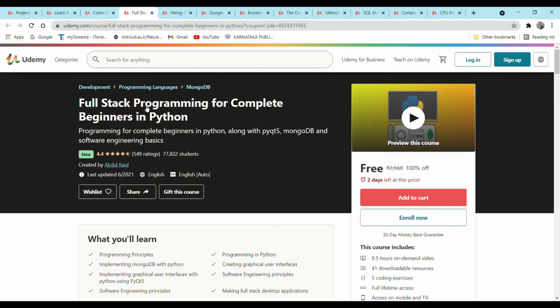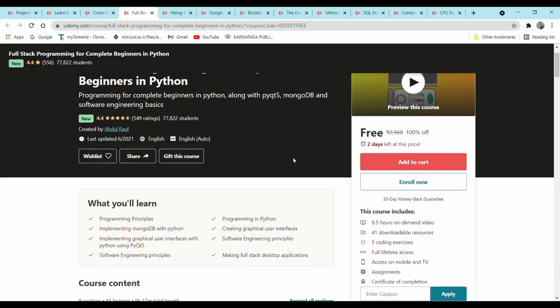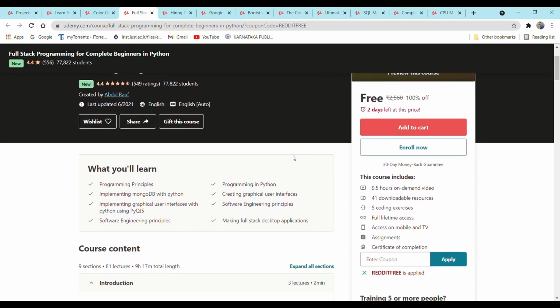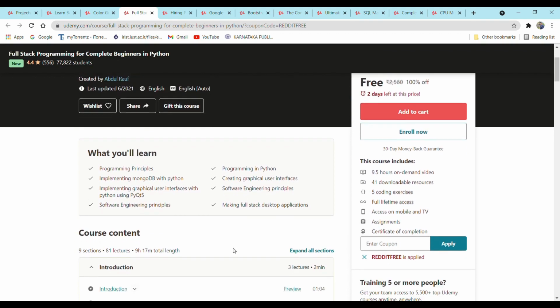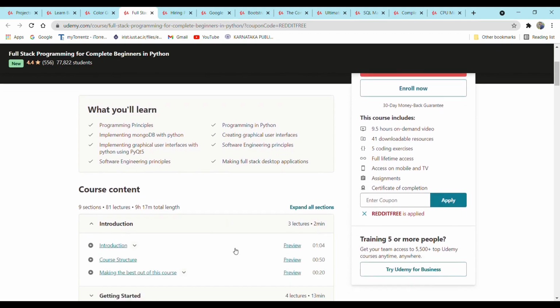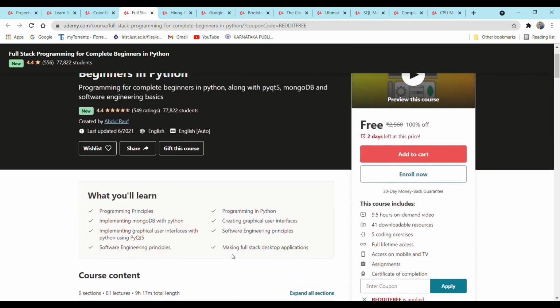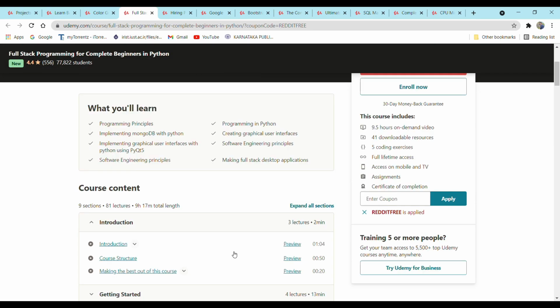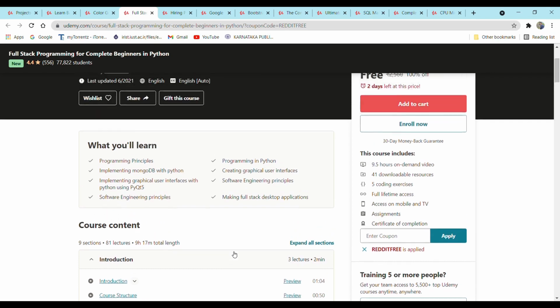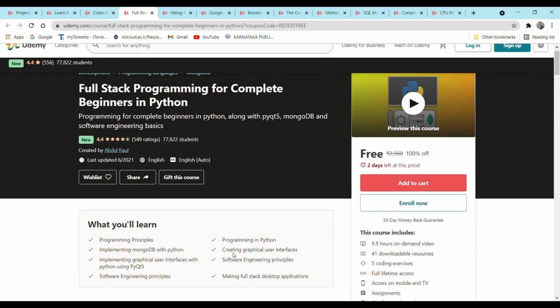The fourth course is Full Stack Programming for Complete Beginners in Python. If you are interested in learning the Python programming language, then you must enroll in this course. In this course you will learn programming principles, implementing MongoDB with Python, software engineering principles, programming in Python, and creating a graphical user interface. All these concepts you will learn in this course. The rating of this course is 4.4, and the duration is 9.5 hours.